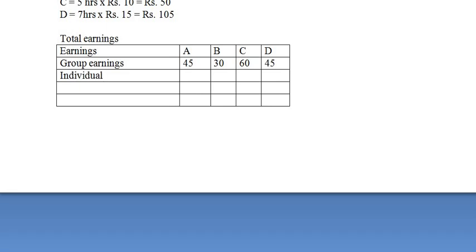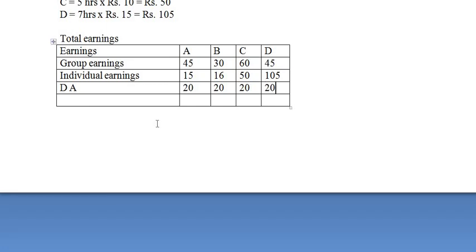Individual earnings we have already calculated: A rupees 15, B rupees 16, C rupees 50 and D rupees 105. Now apart from these two earnings, per day they are entitled to DA of rupees 20. So each worker will be getting rupees 20 as DA.